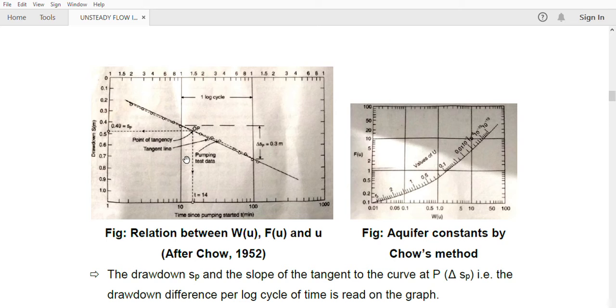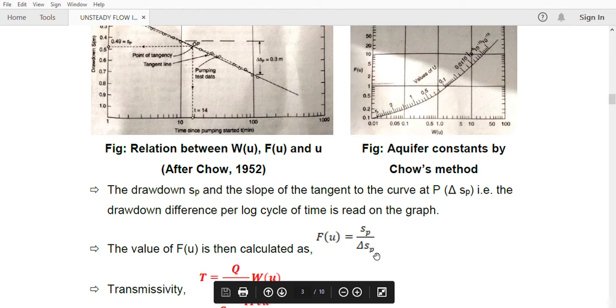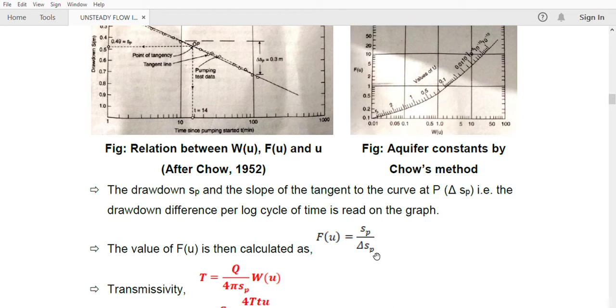And we are drawing a triangle in this log cycle here, and you are taking this y-axis, that is the change in drawdown. That change in drawdown is represented by delta SP. So you have got SP as well as delta SP now. From these two values, f of u is equal to SP divided by delta SP. That value you got. But already Chow has derived an equation for f of u is equal to W of u e raised to u divided by something.